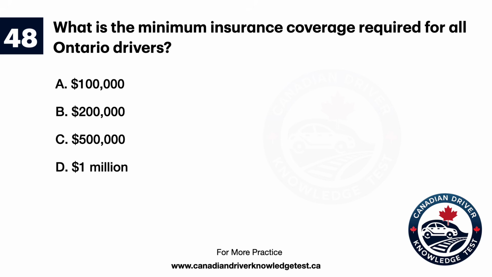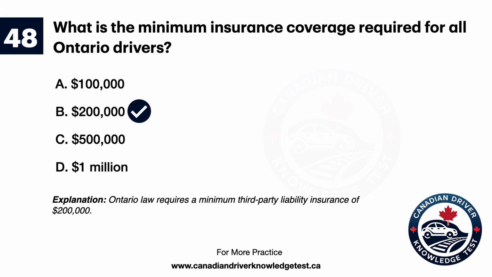Question 48. What is the minimum insurance coverage required for all Ontario drivers? A. $100,000. B. $200,000. C. $500,000. D. $1 million. The answer is B. $200,000. Explanation: Ontario law requires a minimum third-party liability insurance of $200,000.